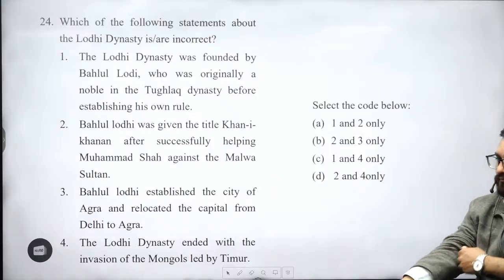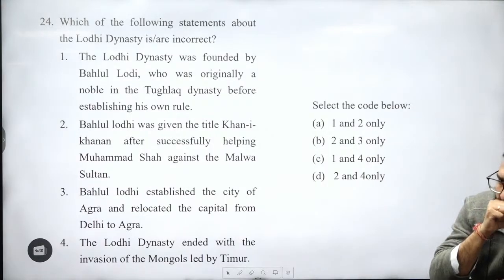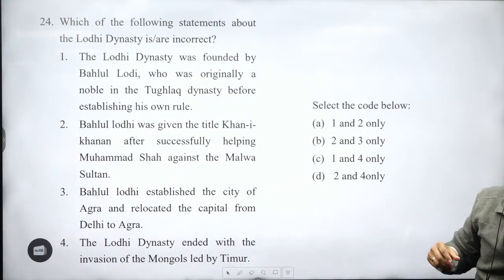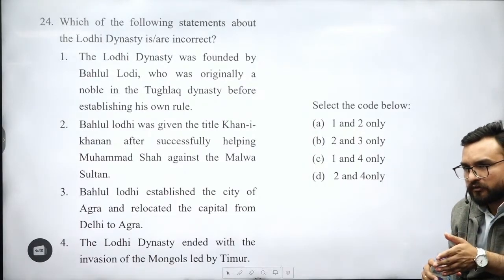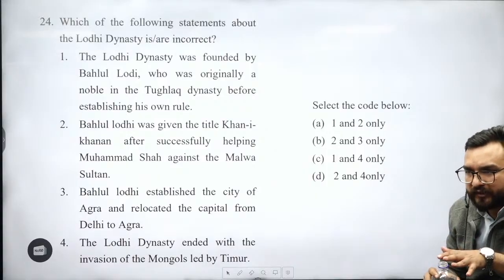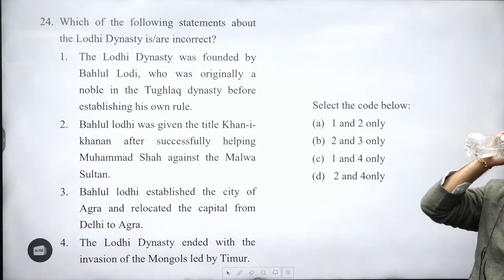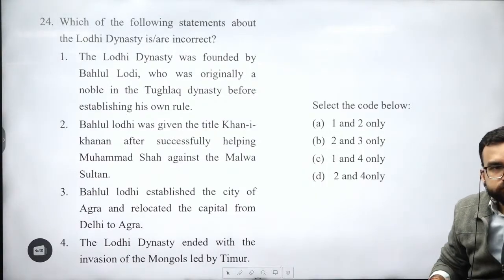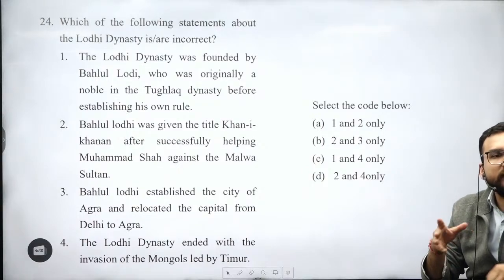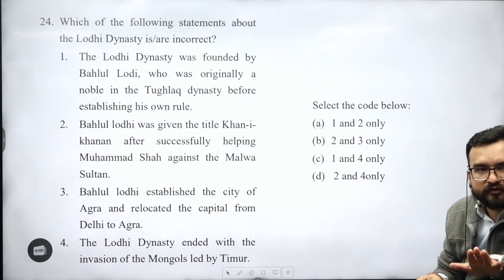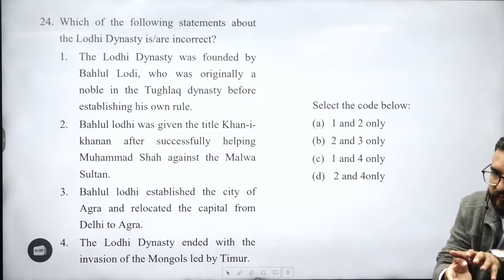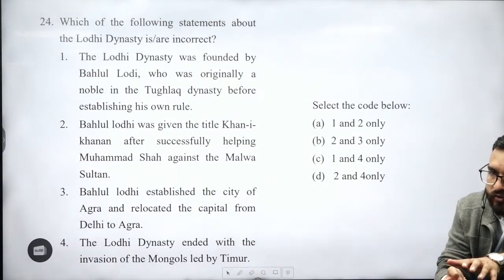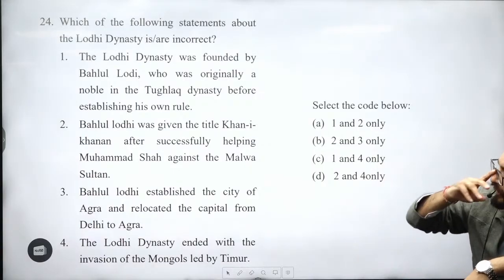24th. Mubarak Shah. Mubarak Shah was next to Khizr Khan. So roughly, can you guess the time period of Mubarak Shah? 1420s, 1430s. The time period was very short, 1414 to 1451. And these 50 years are also divided between 4 rulers, right? So automatically you can guess it.